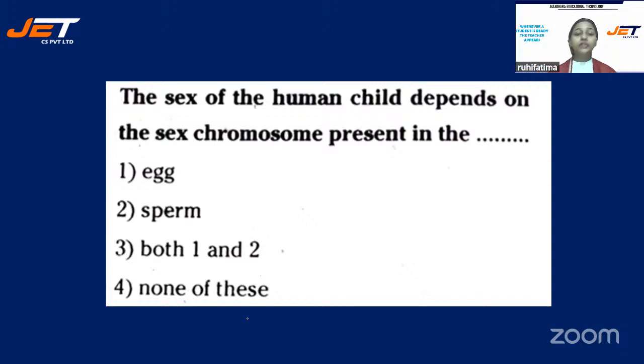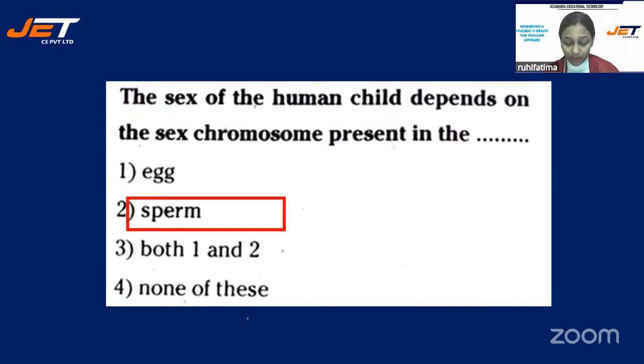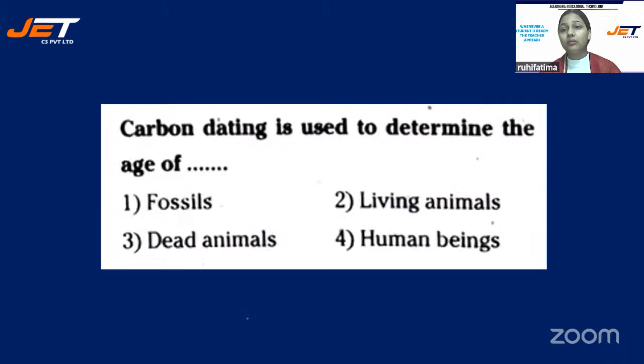All right, the correct answer is option number 2, sperm. Okay, Narsimha, Naveen, Anitika, and those who have selected option number 2, you all are correct. Why sperms? Because X chromosome is with male also and with female also. So the sexuality depends only on Y chromosome. If Y chromosome will fuse with the X chromosome, then boy will be produced. Or male, you can say.